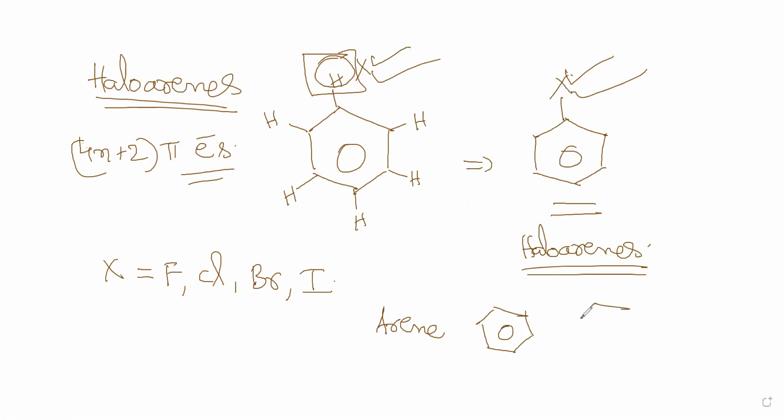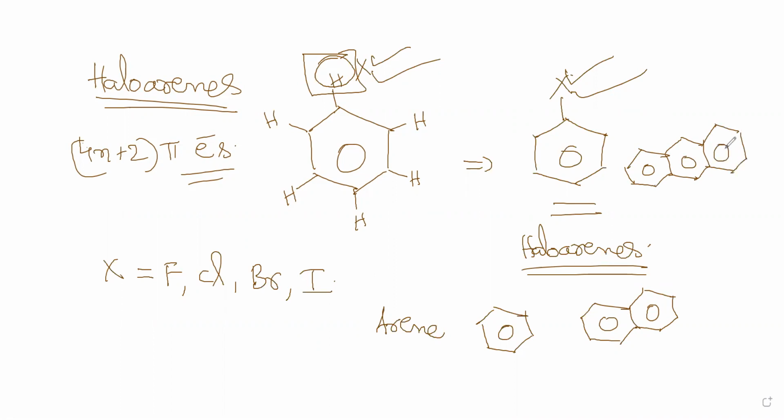Or it can be of this kind of system, which are also called arenes. This is naphthalene. If you have this kind of thing, where three benzene rings are fused together, such a thing is called anthracene.